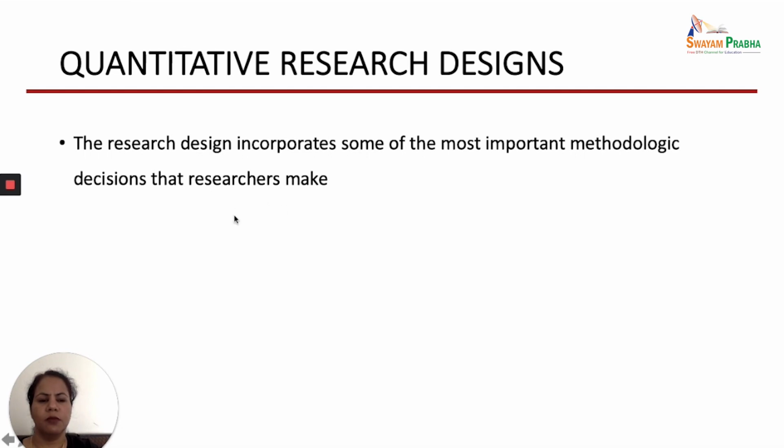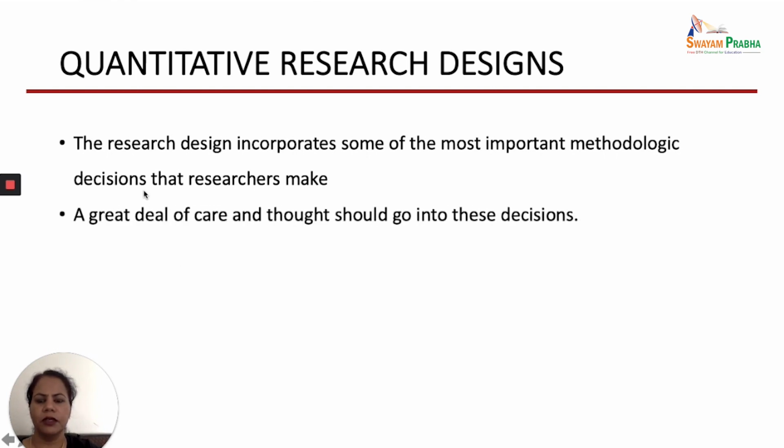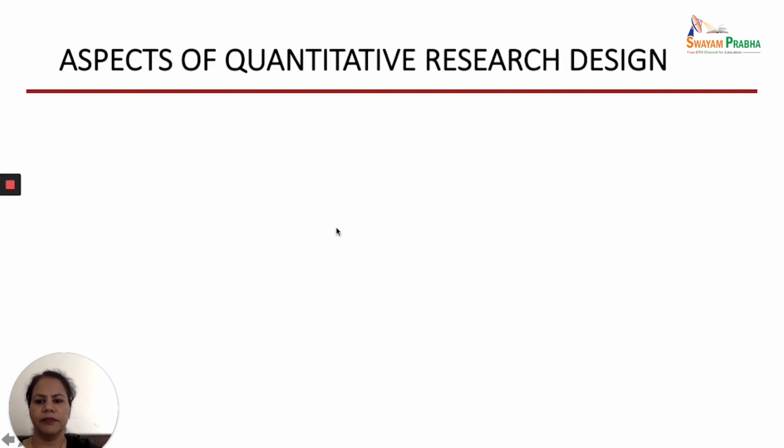So it is the most important point in your research process where you should specifically take care. A great deal of care and thought should go into these decisions, so you should be very careful whenever you are designing your study.